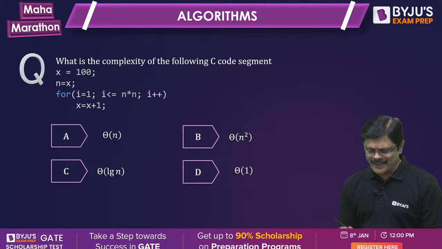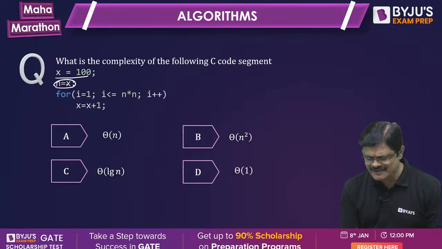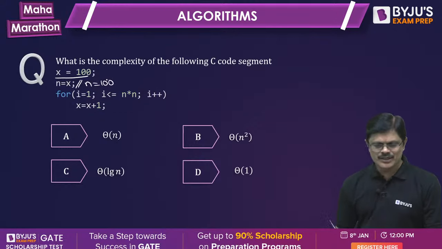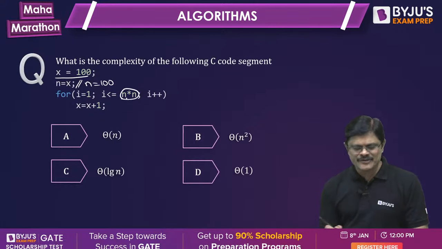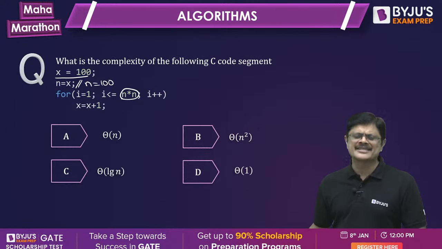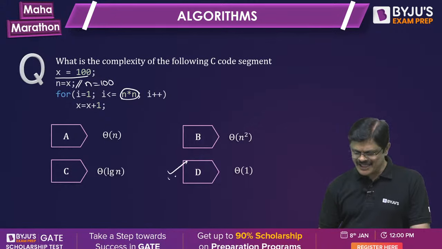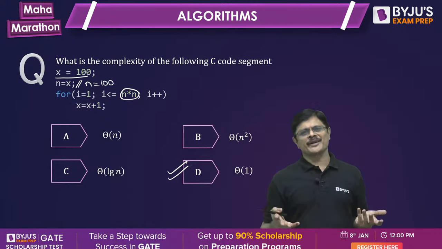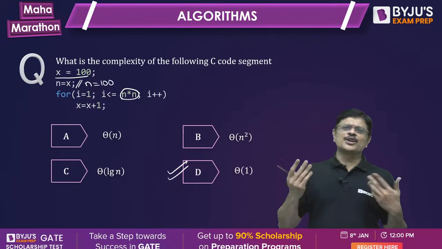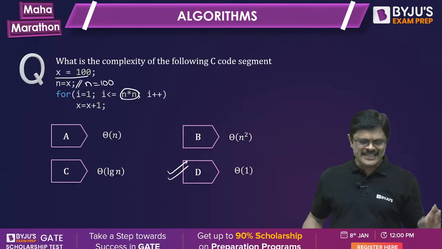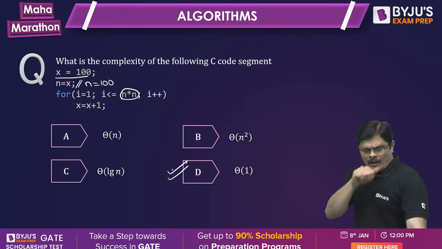See, my dear friend, here the value of x is 100 and n value is fixed here. So when you fix n value, even though it is varying up to 100 into 100, 10 power 4, it's a constant only. Chandan Kumar also changed his answer to D. So everyone changed to D because it is a total constant number of times. Whether it is 10, 100, 1000, 10,000, 1 lakh, everything is a constant variation only. So asymptotically, it is theta 1 only.